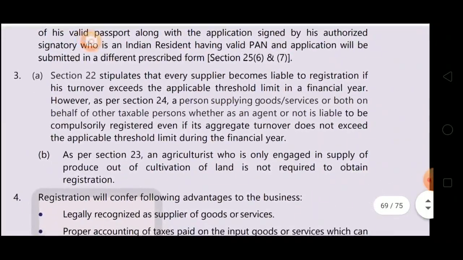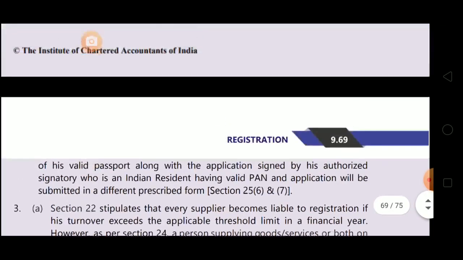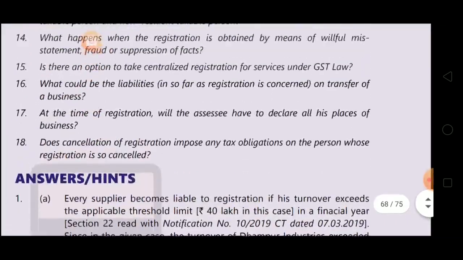See the answer. Section 22 stipulates that every supplier becomes liable to registration if his turnover exceeds the applicable threshold limit in a financial year. However, as per Section 24, means compulsory registration, a person supplying goods or services or both on behalf of other taxable person, whether as an agent or not, is liable to be compulsorily registered even if its aggregate turnover doesn't exceed the applicable threshold limit during the financial year. Simple. Now 3B.